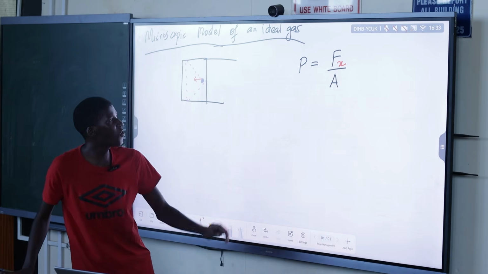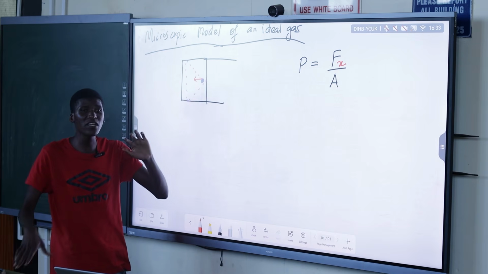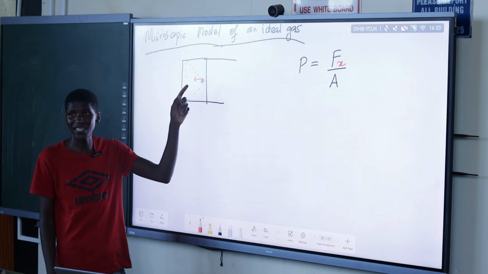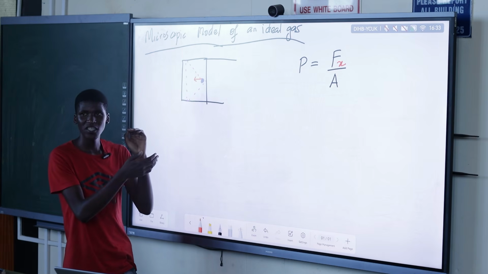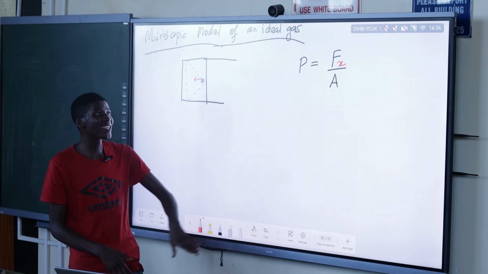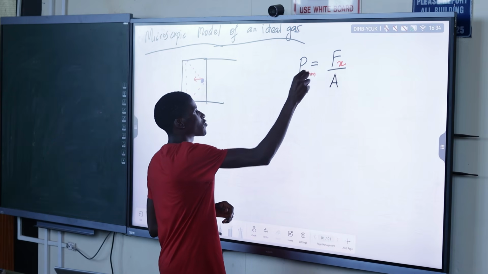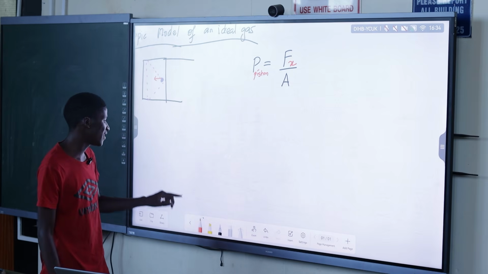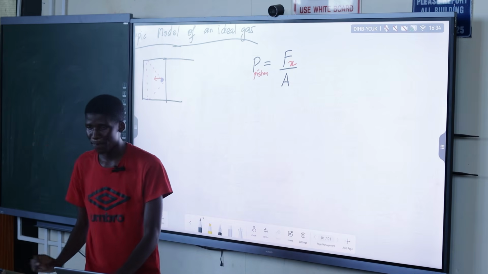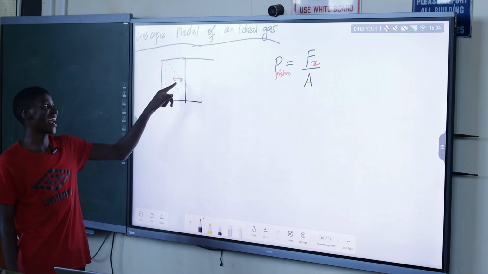So this is the force experienced by the piston from the particle. Actually, the particle is moving, so it will be hitting the piston as it moves. So basically, this is the force on the piston. This is the pressure on the piston, given by the force exerted over the area there.